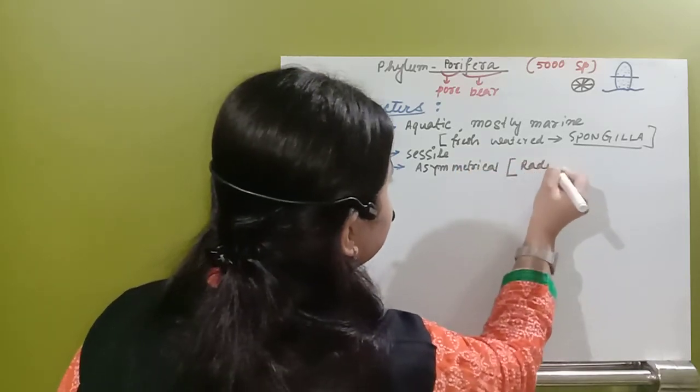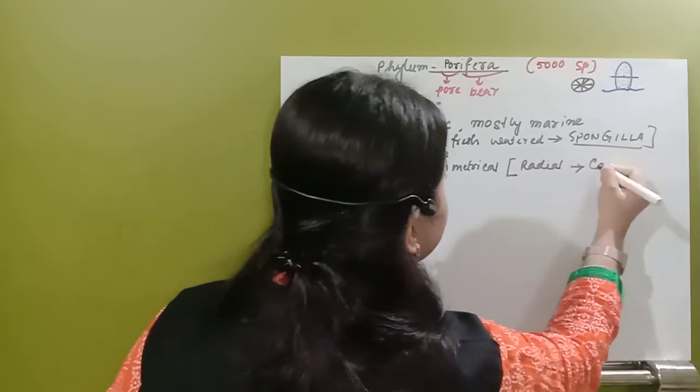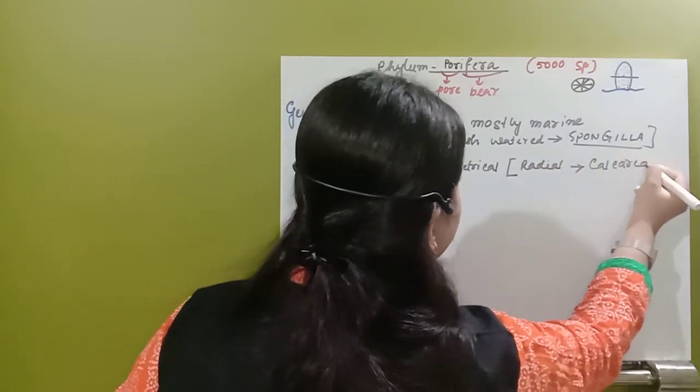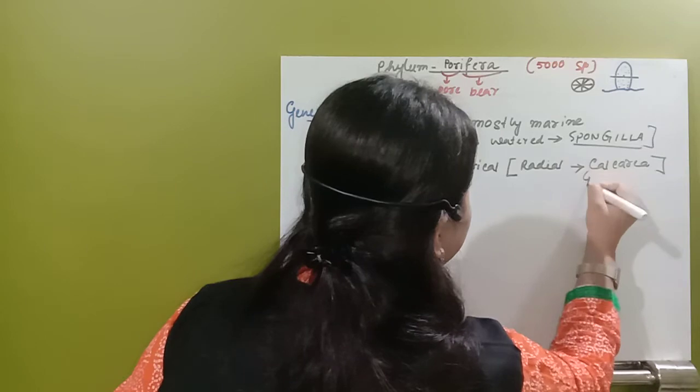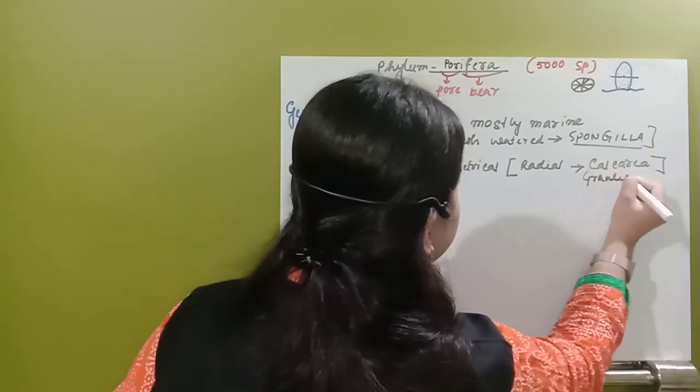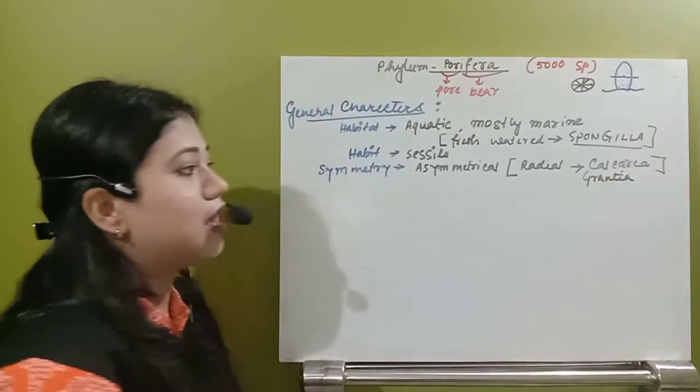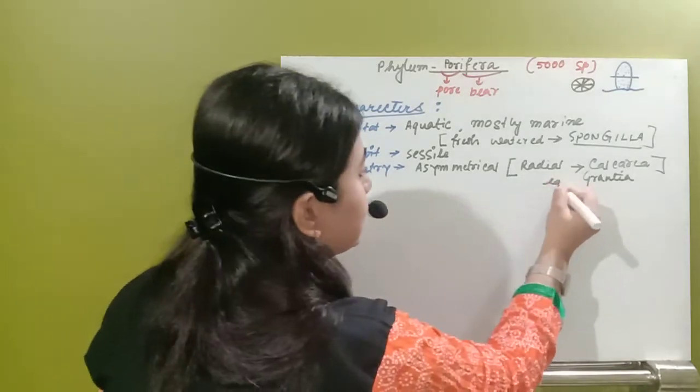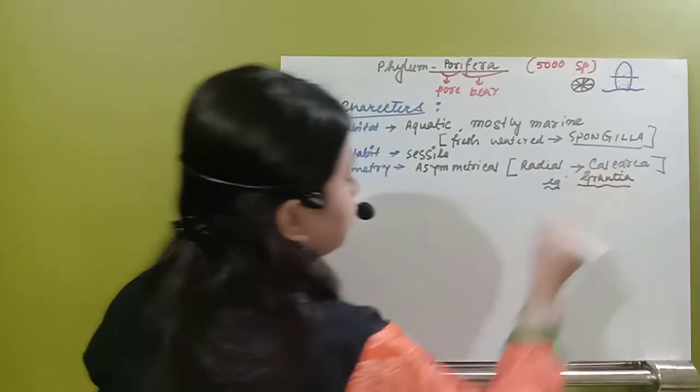You can see this radial symmetry in the class Calcarea, where you can see Grantia. This is a species of sponge. These are actually radially symmetrical animals, Grantia.